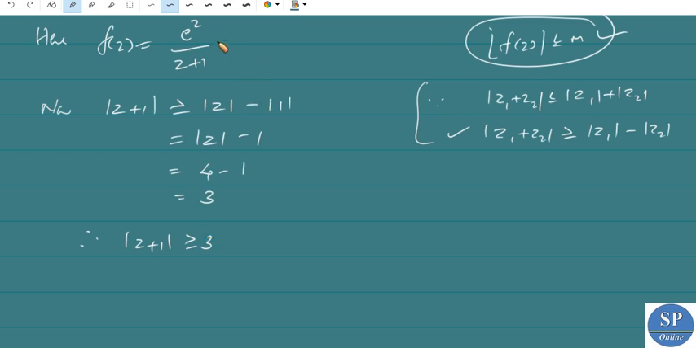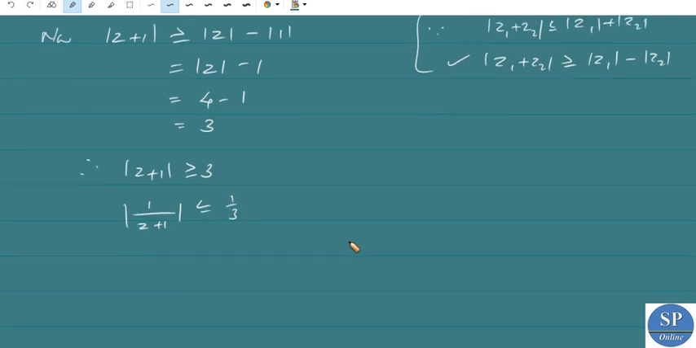But we have to find the modulus of e power z divided by z plus 1. So from this we have modulus of 1 by z plus 1 is less than or equal to 1 by 3. Clear? So that implies, what about modulus of e power z divided by z plus 1? Actually, this is nothing but modulus of e power z divided by modulus of z plus 1.